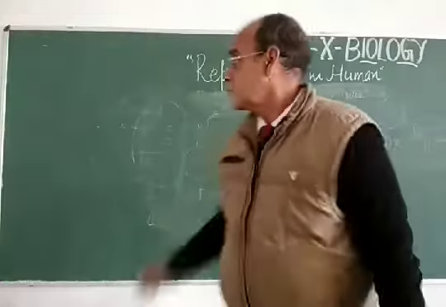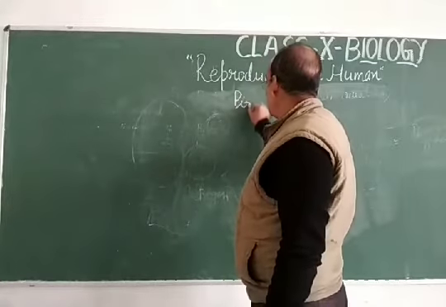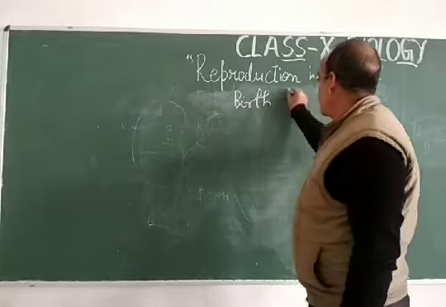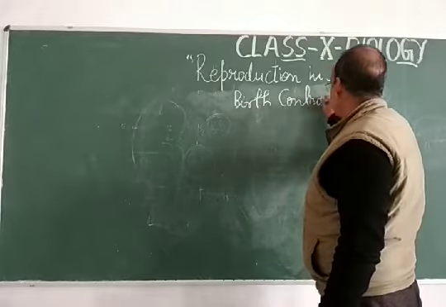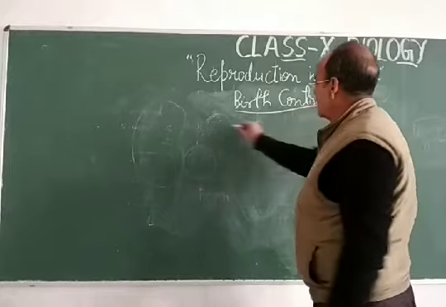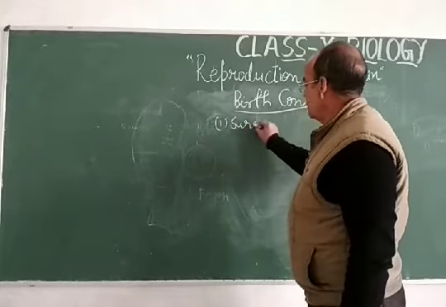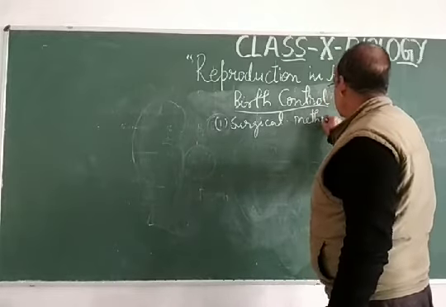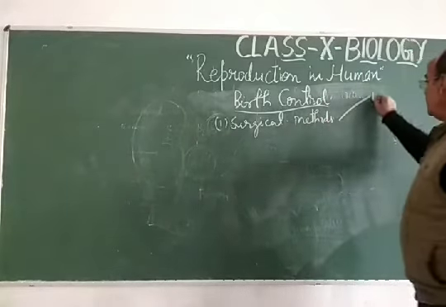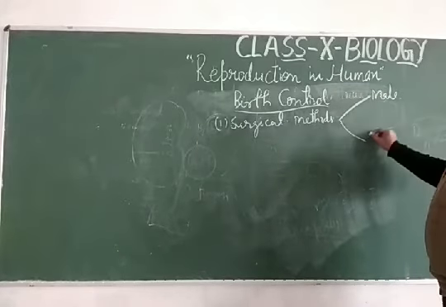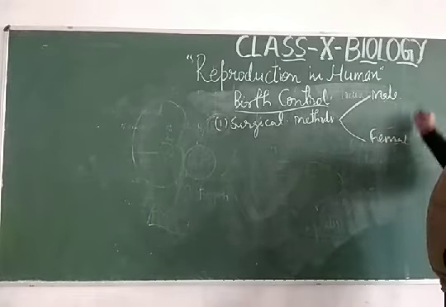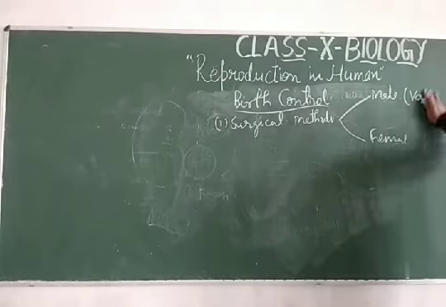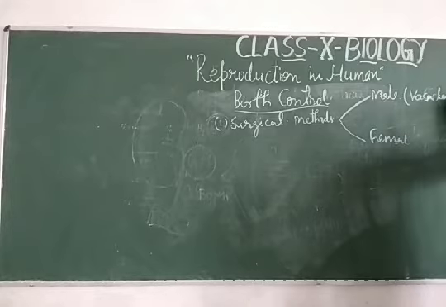Dear students, the birth control that you have to learn in three parts. Surgical, number one, surgical, which is most effective, and in this surgical method, two methods are there, for male and for female. For male, it is called vasectomy, and for female it is called tubectomy.